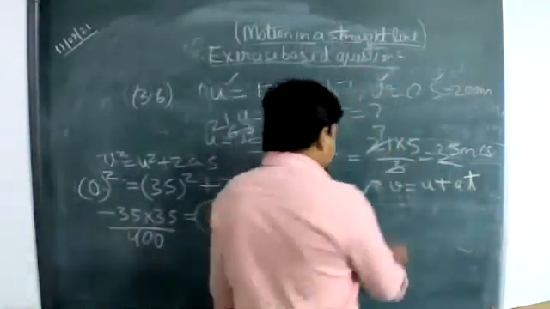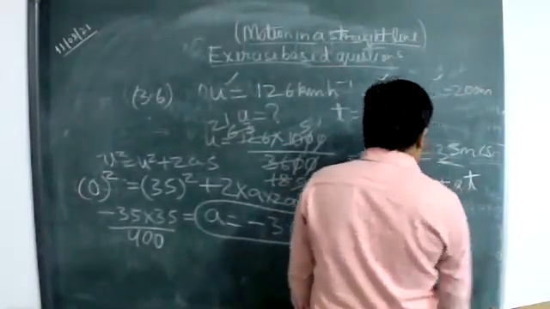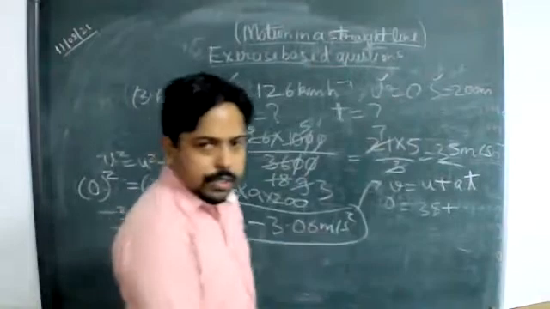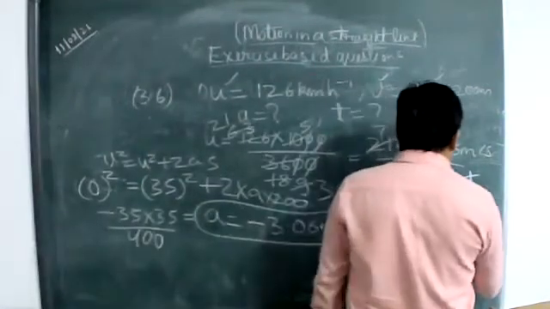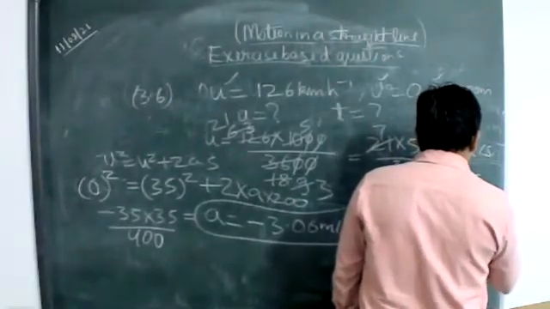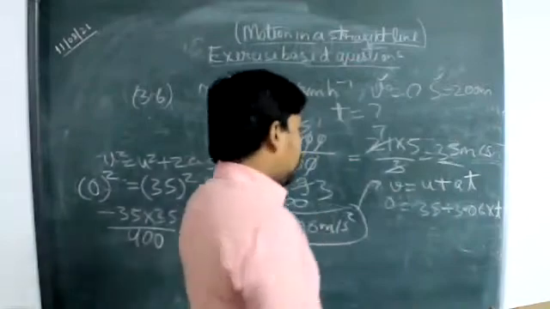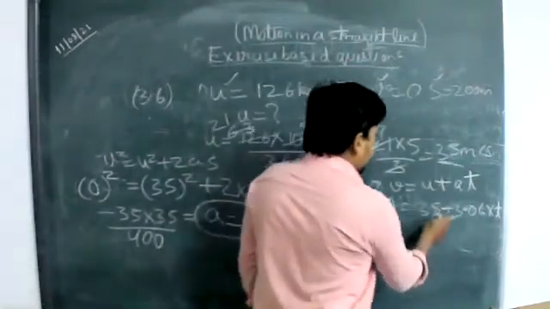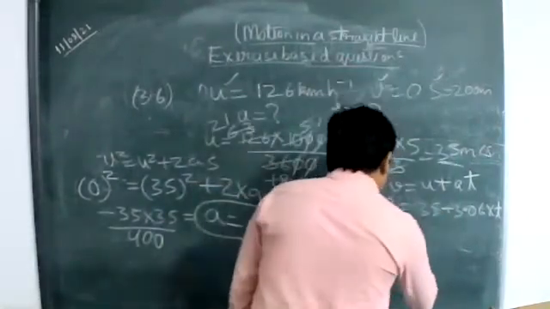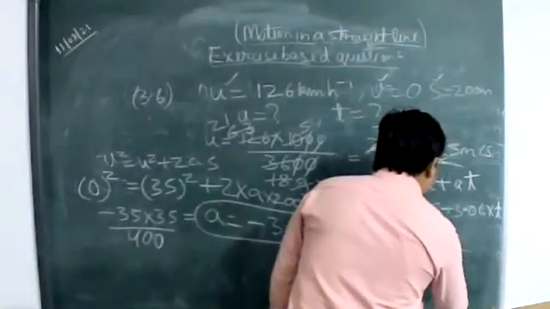So v is 0, u is 35, a is 3.06 with negative sign, into time. So time will be how much? 35 upon 3.06, meter over second square.